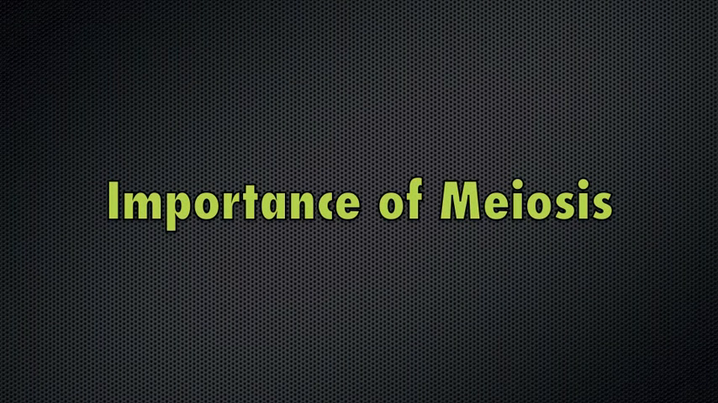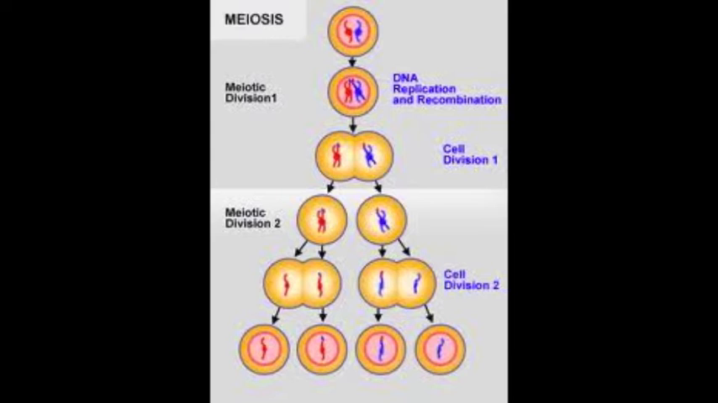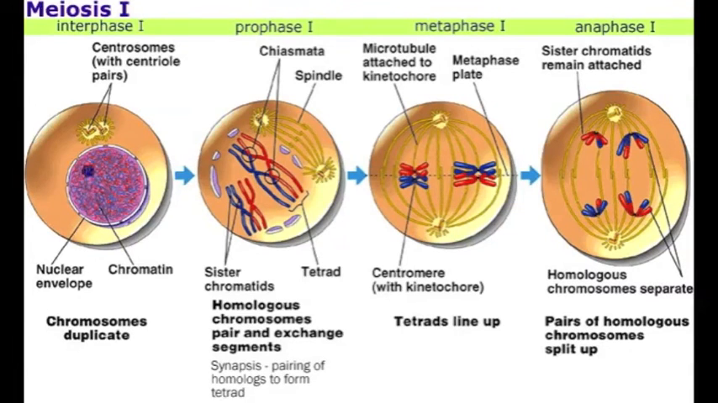Meiosis results in genetic variation. It allows for genetic coupling of non-identical DNA, resulting in an offspring which has the genetic material of two separate individuals. Diversity benefits entire populations. In meiosis 1, homologous chromosomes separate.